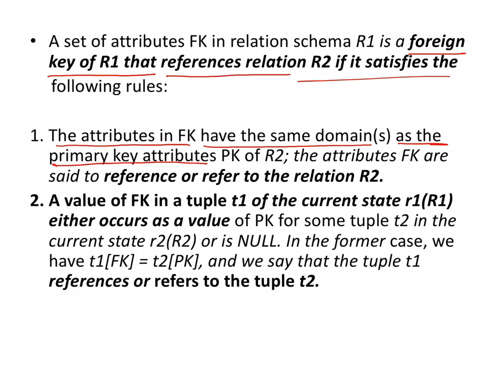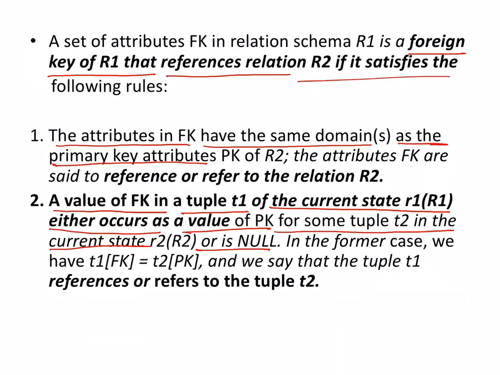Then the next rule is that a value of a foreign key in a tuple T1 of a current state R1 either occurs as a value of the primary key for some tuple T2 in the current state or is null. So that is the second rule that I have been telling you, the referential integrity. That means any value which exists for a foreign key has to exist for one or the other tuple for the primary key. That is the same thing as referential integrity.